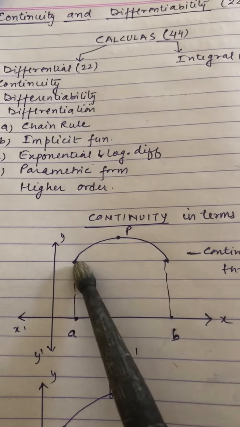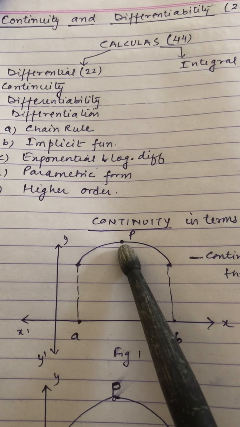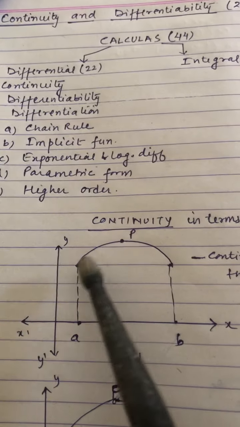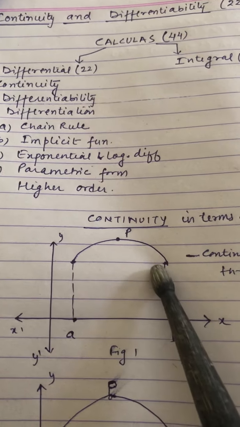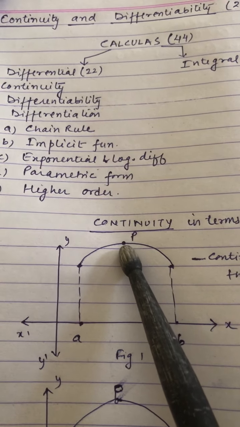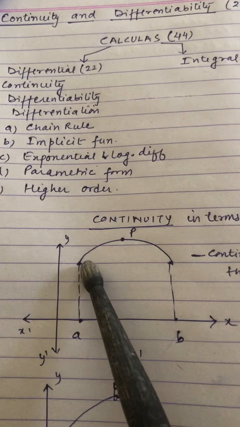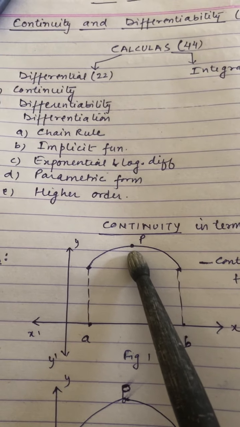ये हर जगह पे क्या है? Continuous है. If I take any point, suppose I have taken a point P, so at this point also the function is continuous. So we can say this function is continuous throughout, and if we want to check the continuity at point P, then the function will be continuous because there is no gap while passing through point P.